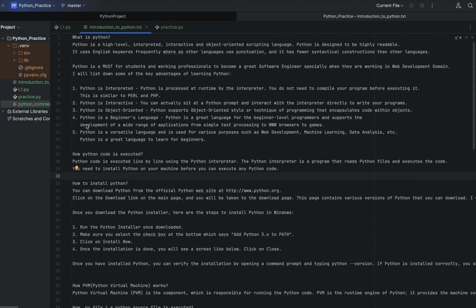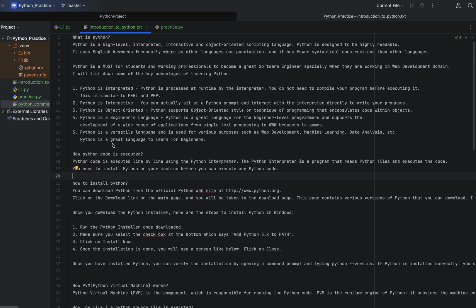Python is also very useful for beginners, since it supports very easy syntax to write any program. Python is also a versatile language used for various purposes such as web development, machine learning, data analysis, etc. So this was the introduction to Python.